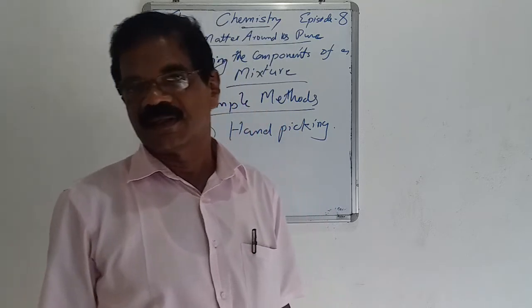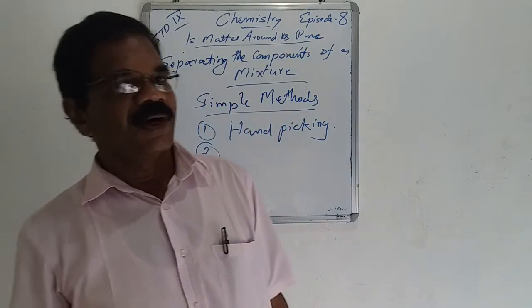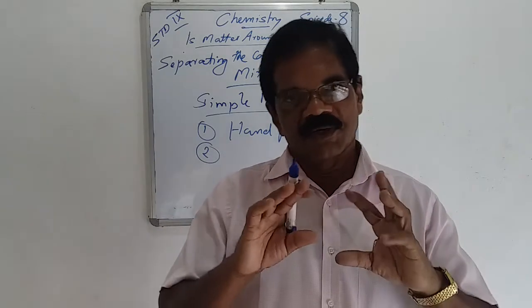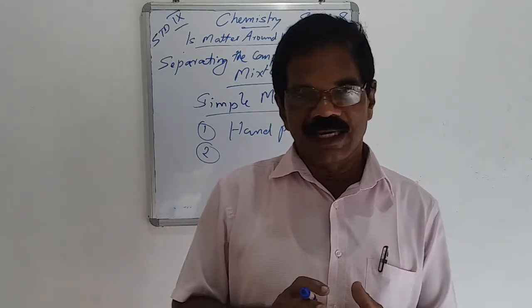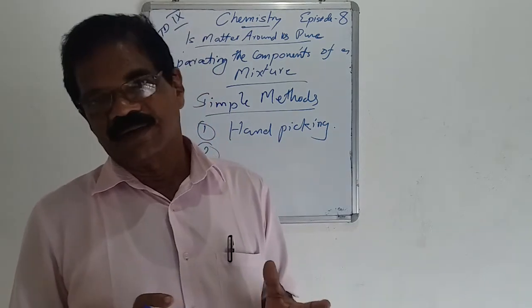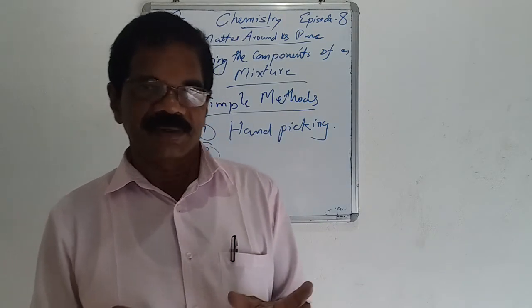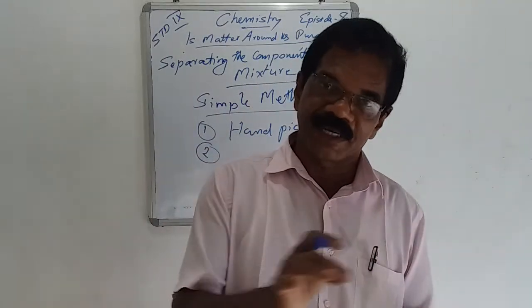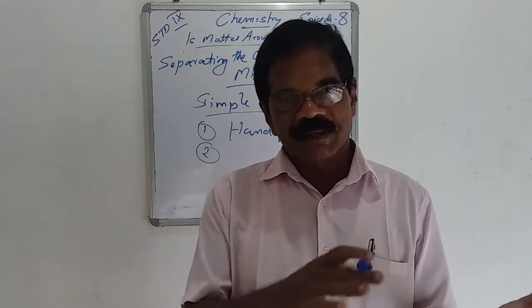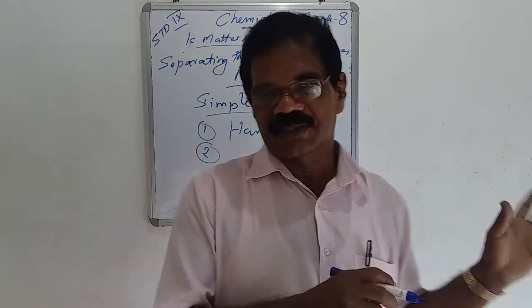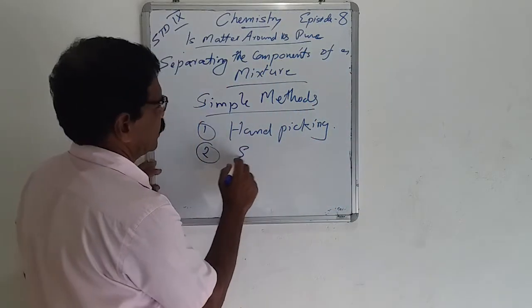Almost every day you see that while making upma in your kitchen, your mother will sieve the rava to remove the impurities from it. That is sieving. The second method is sieving.